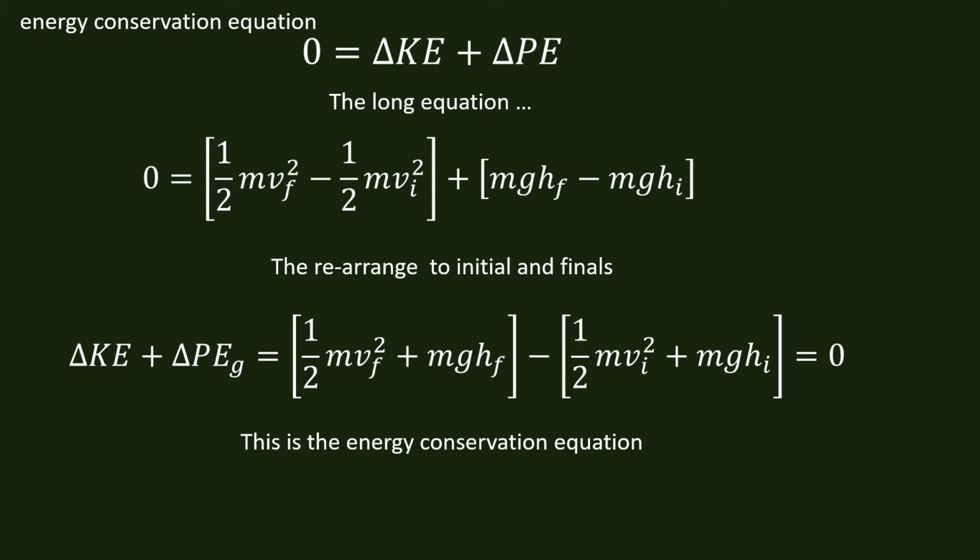This is the energy conservation equation. This is the equation that we'll use in problems to figure out what the energy is, or the velocity, or the height, or even mass.